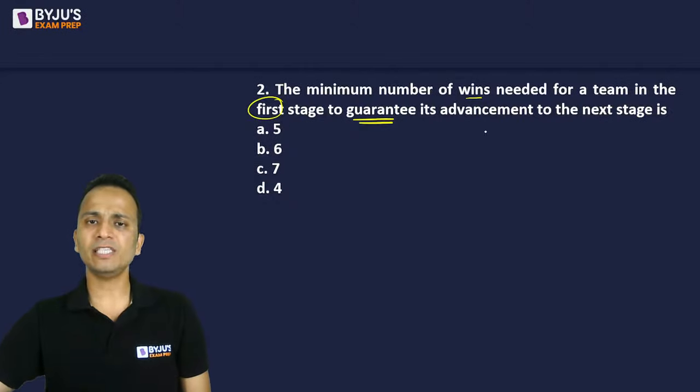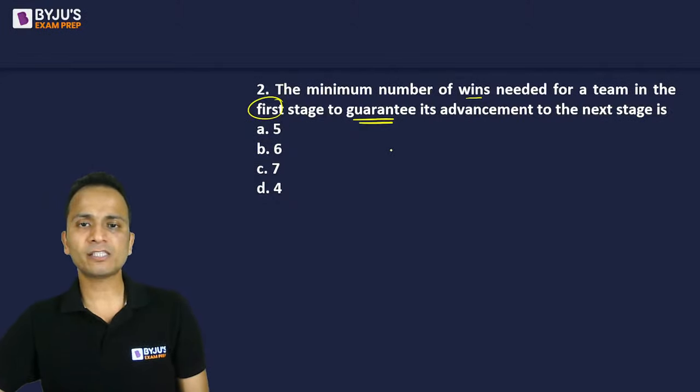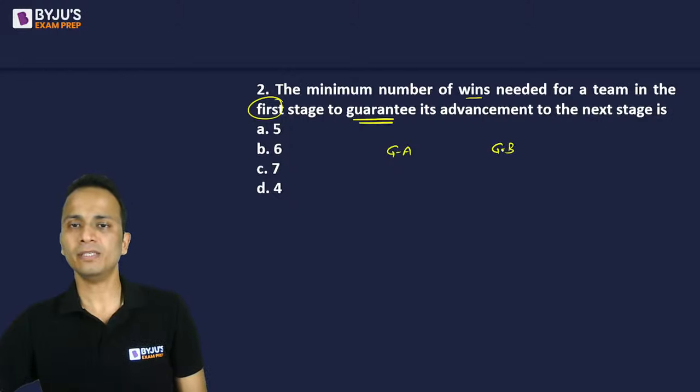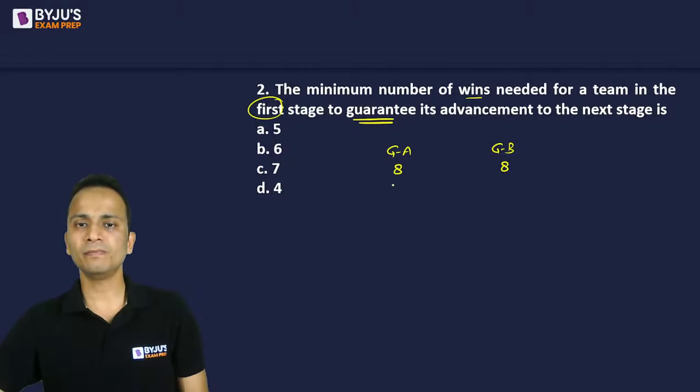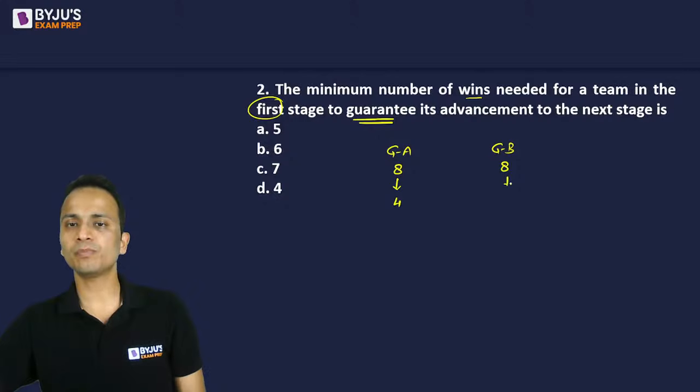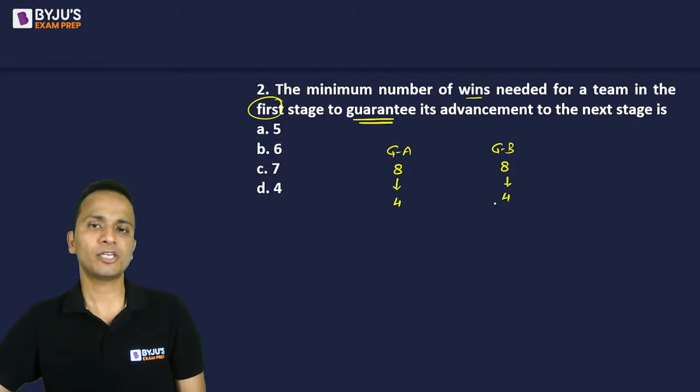So I have seen that in the first stage, there was group A and there was group B. There were 8 teams in group A, 8 teams in group B, and top 4 teams from each of these groups will advance to the next round.